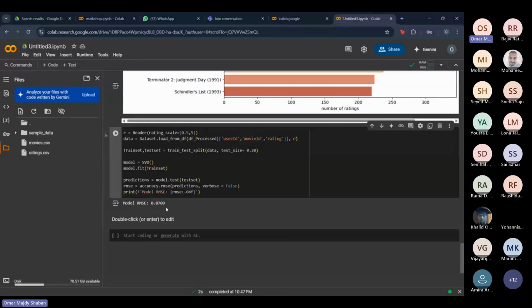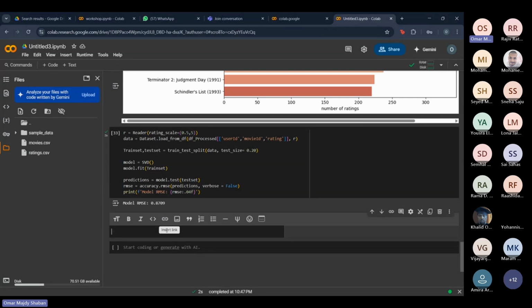So for this, we actually want the squared error to be as low as possible, specifically from 0 to 1. If it's under 1, it's actually a pretty good number. Right? That means our model is performing pretty well. So if we got 1, that means it's actually a good rating, or a good prediction.